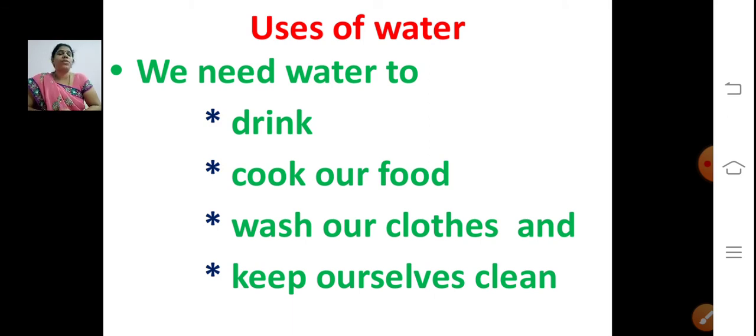So we need water. What are the uses of water? For drinking, cooking, to wash our clothes and to keep ourselves clean. So we need water, and our earth is mostly covered with water. This water is found in oceans, rivers, lakes and ponds. We need water to drink, cook our food, wash our clothes and keep ourselves clean.